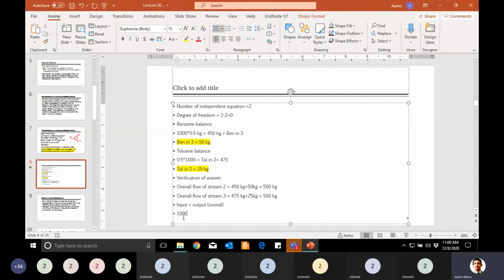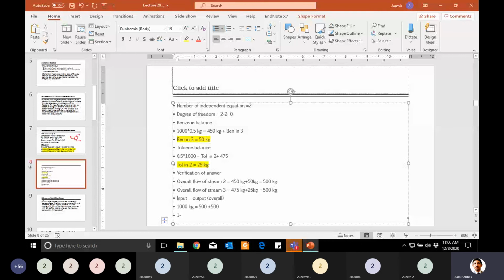So how much flow rate was at input? You guys know that it was 1000 kg per hour. So it is 1000 kg, and that is equal to output. Output in stream is 500 plus 500. So 1000 is equal to 1000. It means your answers are correct, the thing which you have calculated. You can write here the units.